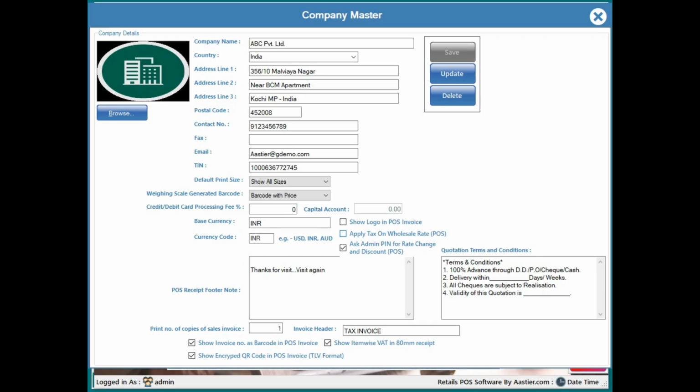And in case the customer wanted the salesperson or somebody who is doing this operation for the POS, and this is just for the permission of providing discount and changing the rates. If you disable these options, only admin can do these price rate changes and all.